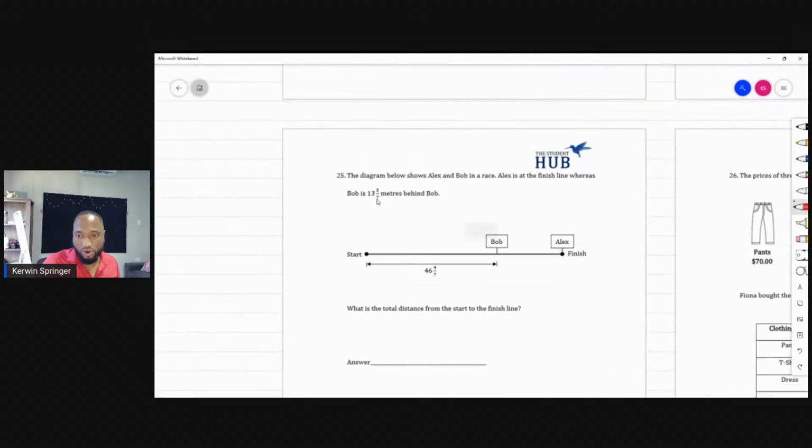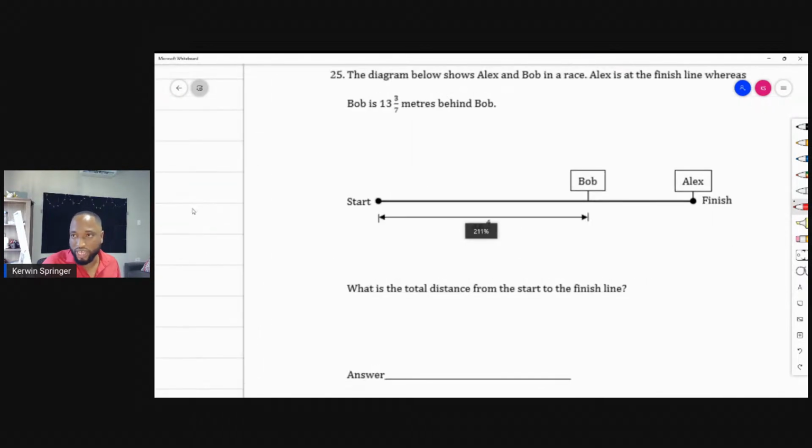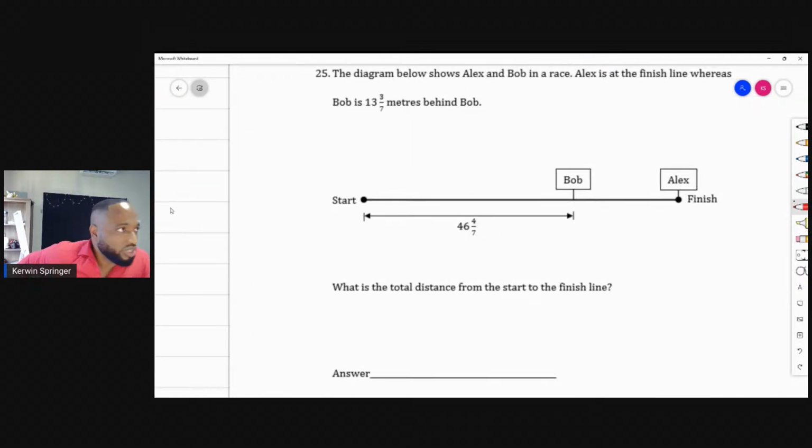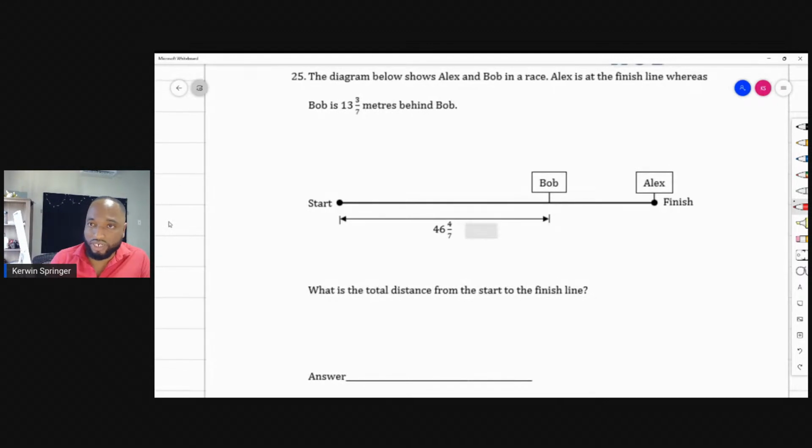Let's keep it rolling. The diagram below shows Alex and Bob in a race. Congratulations for staying so attentive on a Sunday when you could be back sleeping. You're doing some maths here with me, trying to improve your scores. That's a good job. The diagram below shows Alex and Bob in a race.